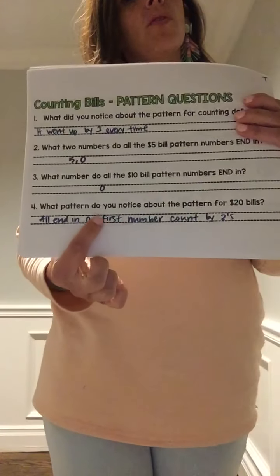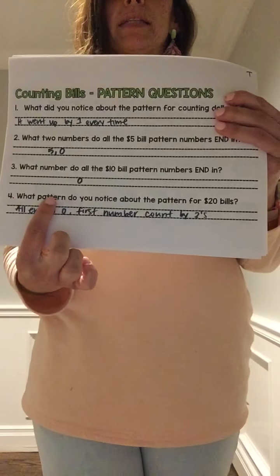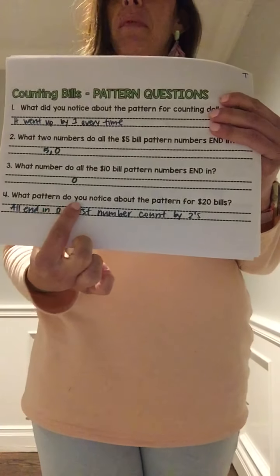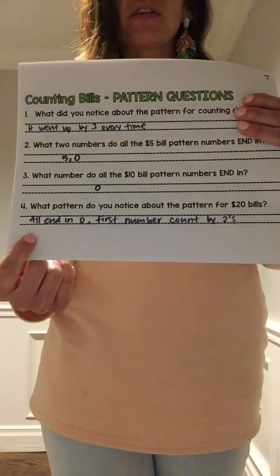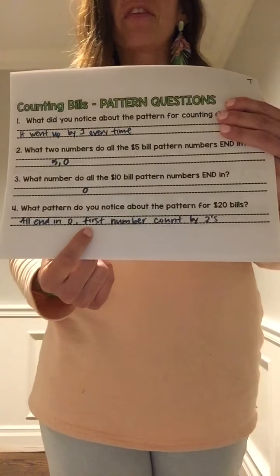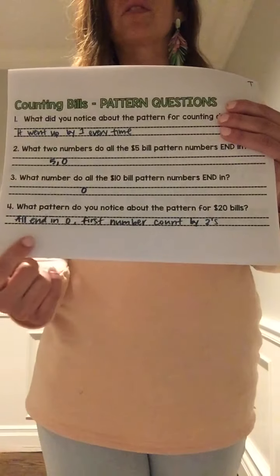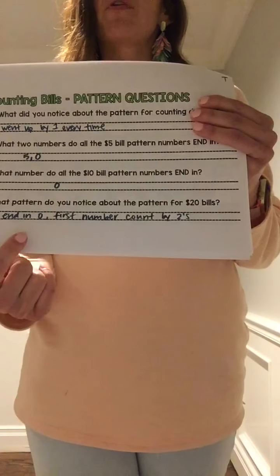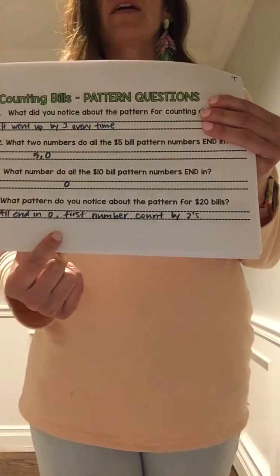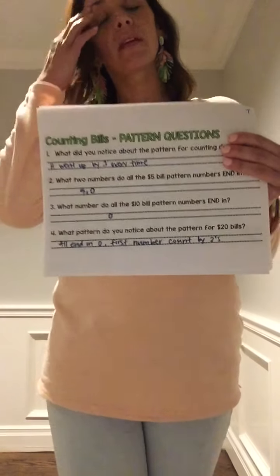What number do all the $10 bills end in? Oh, well, I think they all ended with 0. They went 10, 20, 30. All of them ended with 0. And then the last question was, what pattern do you notice about the pattern for $20 bills? Well, I noticed that they all ended in 0, and then the first numbers were just counting by 2. So it went 20 and then 40. So it went 2, 4, and then a 0, and then 6 and a 0. So that's the pattern I noticed. And you guys might notice different patterns, but noticing patterns helps us.